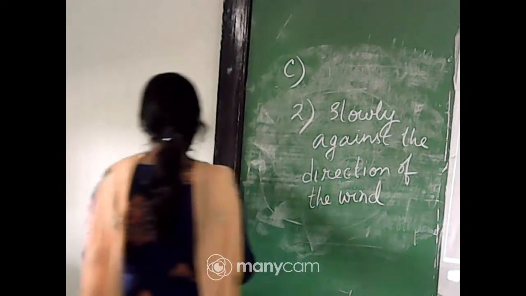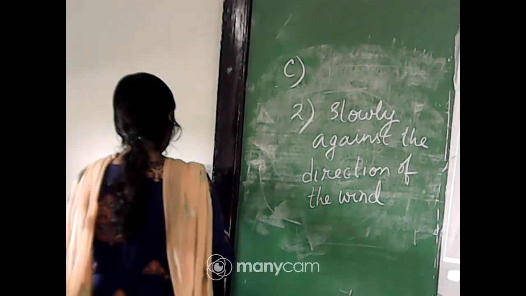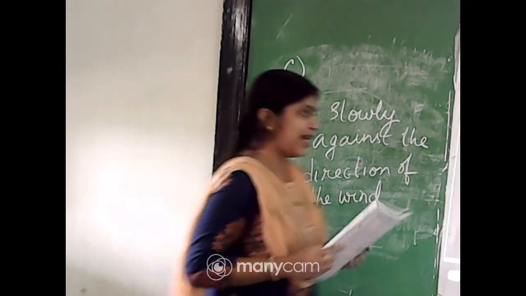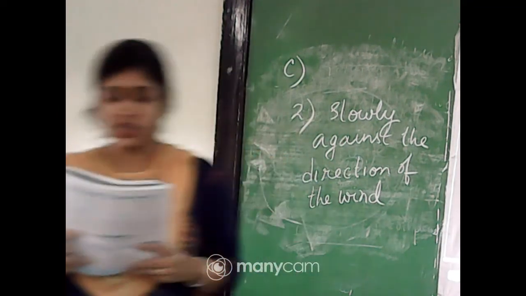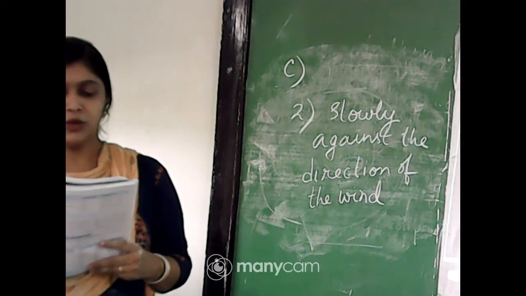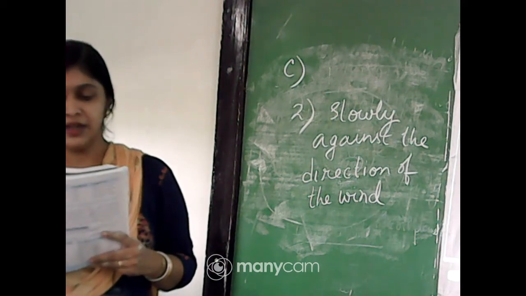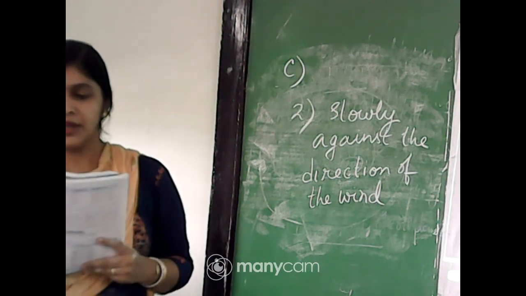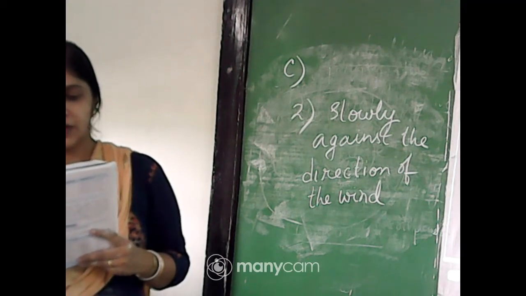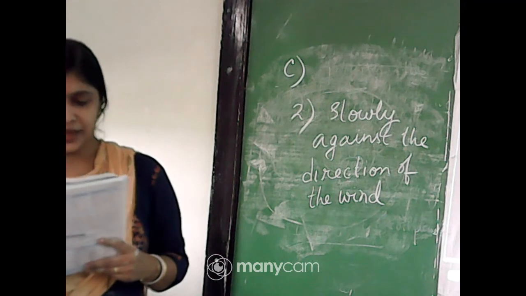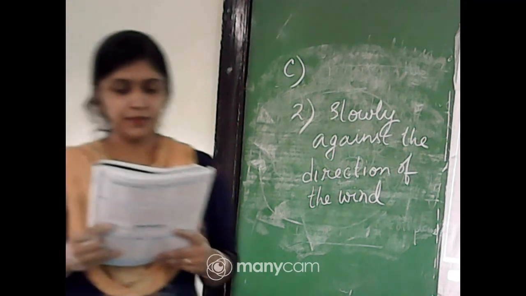Number 3, the peanuts were roasted well. Number 4, the plants were lush green. Number 5, the domestic help is, you can say, calm and composed.